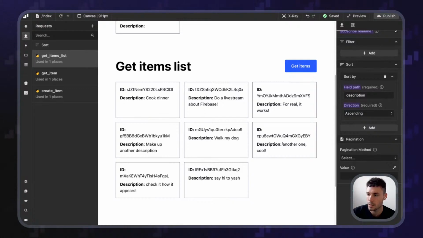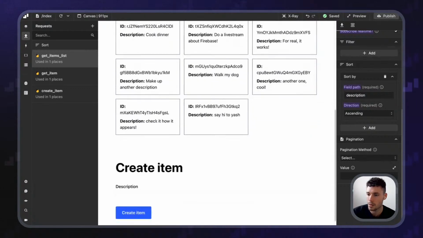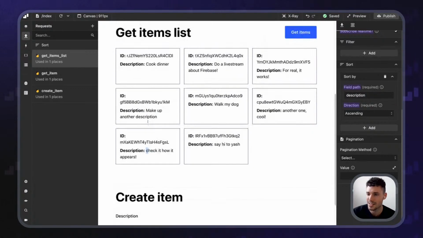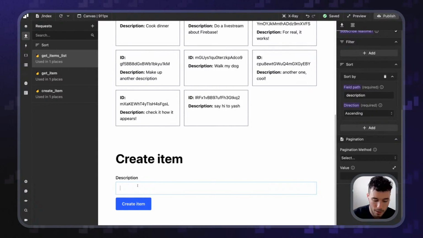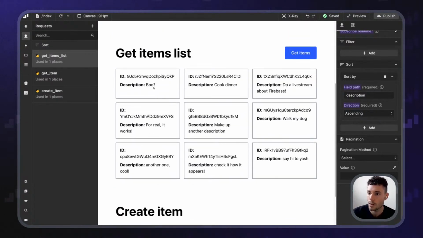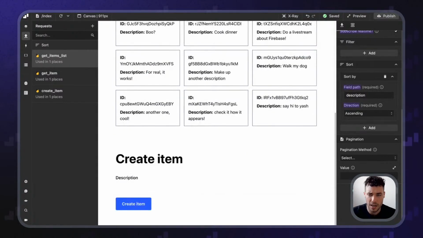Description. Ascending. Maybe I'm doing something wrong in here with the lower cases. I'm not sure. Yeah, it looks like it's case sensitive. That's why it's being sorted this way. I don't know. Weird things from Firebase.